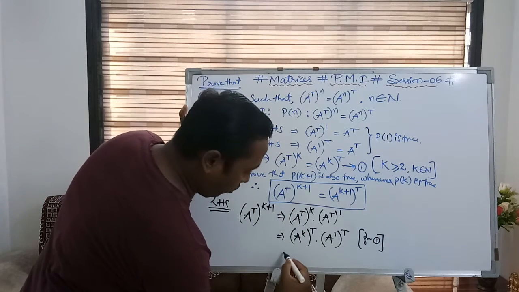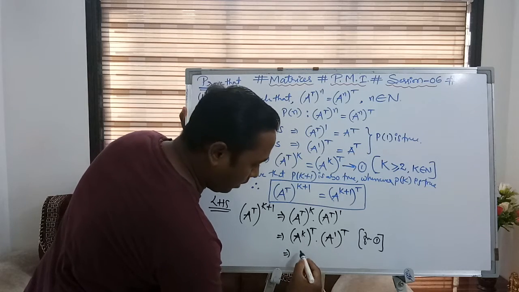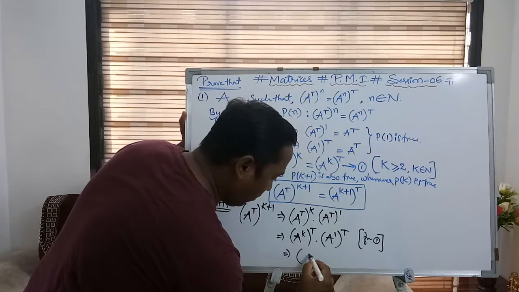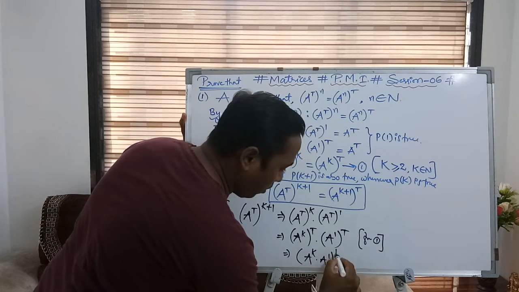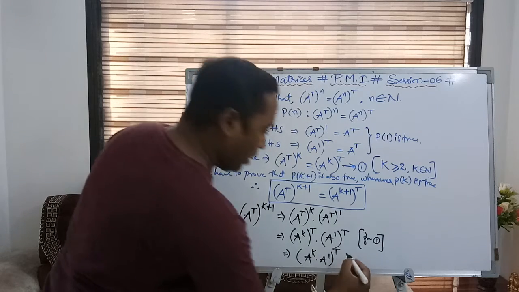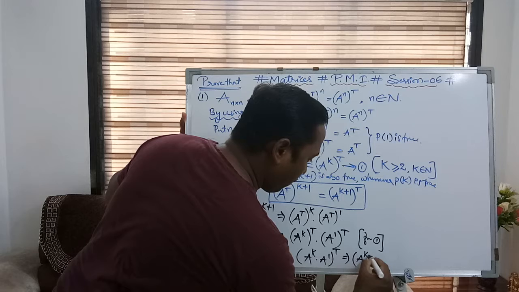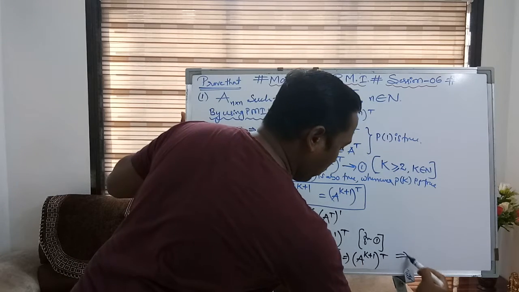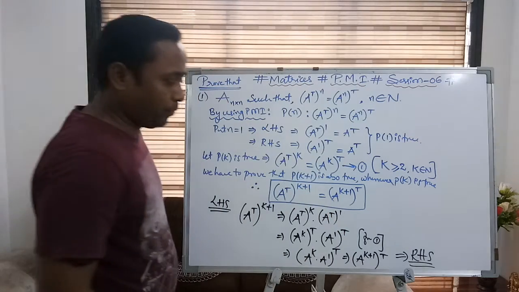If I do this, x^m · y^m can be written as (x·y)^m. So I am writing (A^k · A^1)^t, which implies (A^(k+1))^t, which is equal to the right hand side of the result.